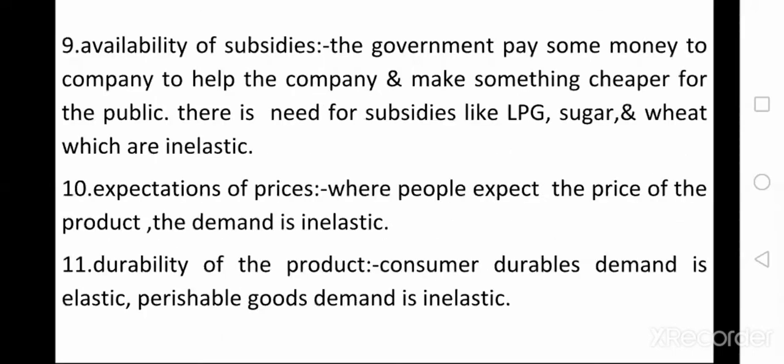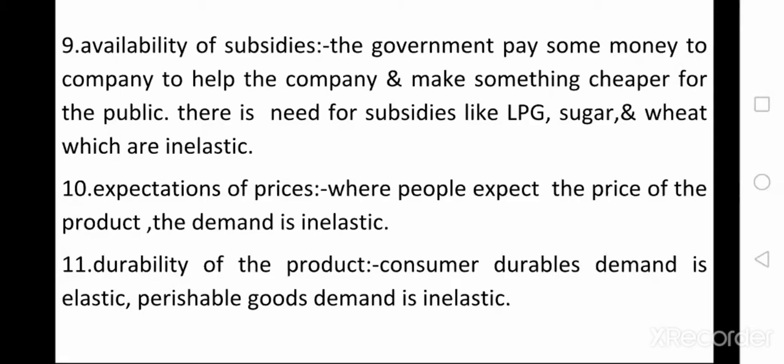Next one is availability of subsidies. The government provides some subsidies to some particular types of products. If subsidies are available, those products' demand is inelastic. Next one is expectations of prices. If the customer expects changes in price, those products' demand is inelastic.